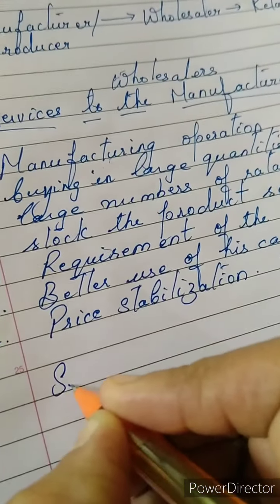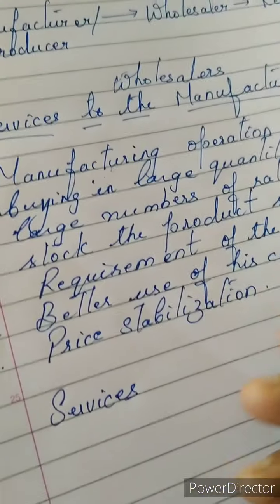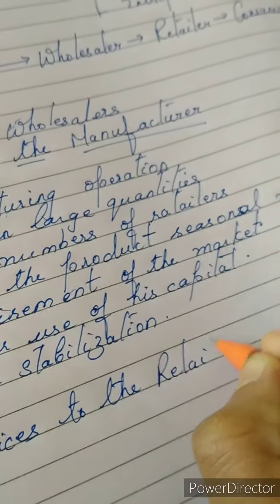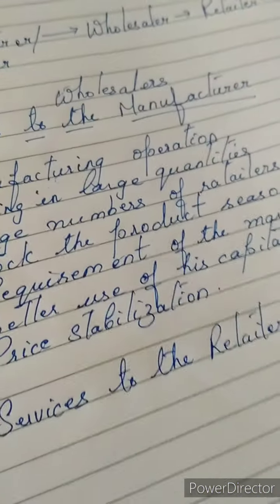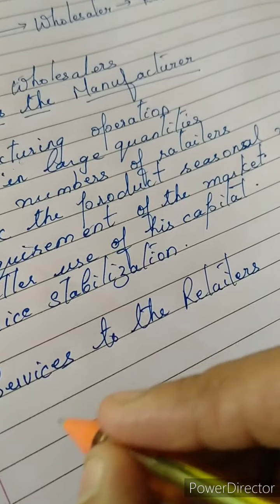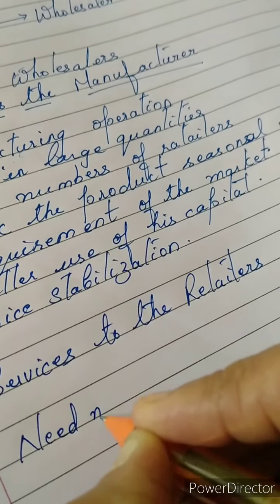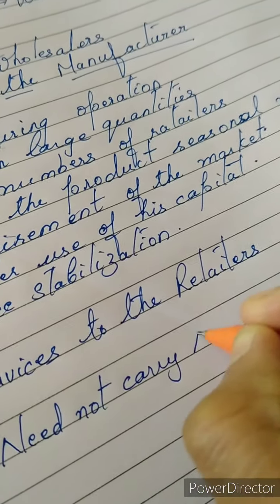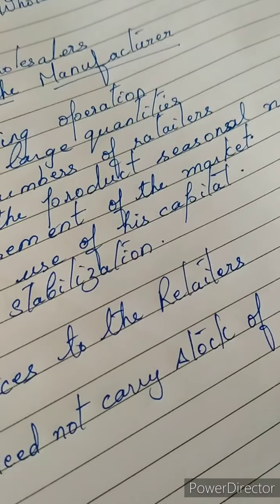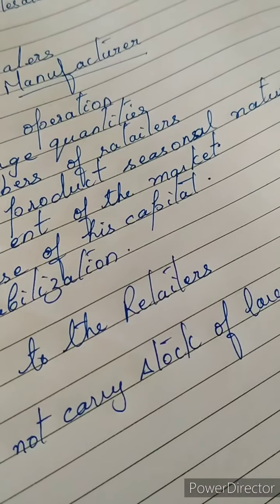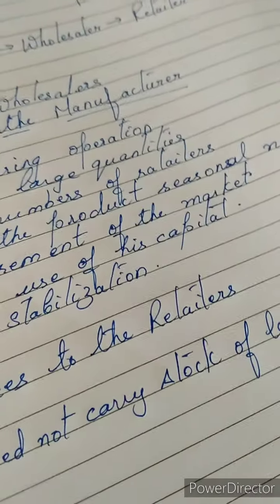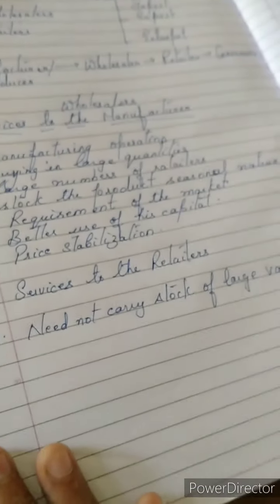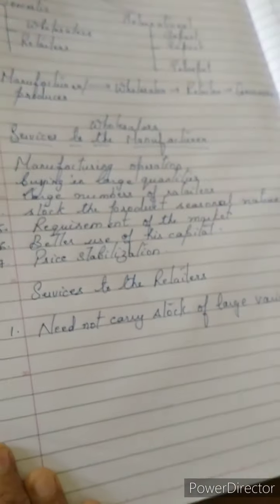Tell about the services towards the retailers. Let us see. Services to the retailers. So how is a wholesaler useful to the retailers? The first point is, retailers need not carry stock of large varieties, because the wholesaler is available, and whenever they want the product, they can take it from the wholesaler, whichever variety they want. So they don't have to carry big stocks, bulk stocks with them.